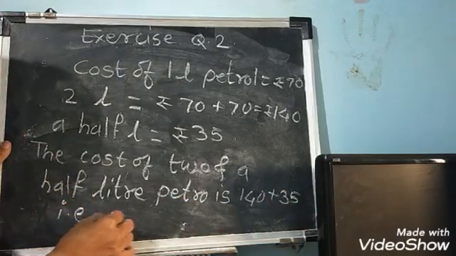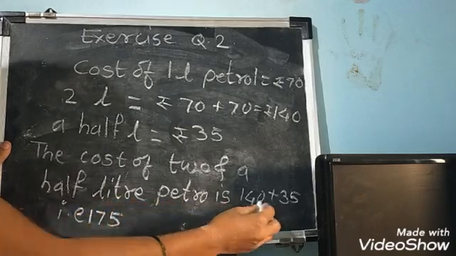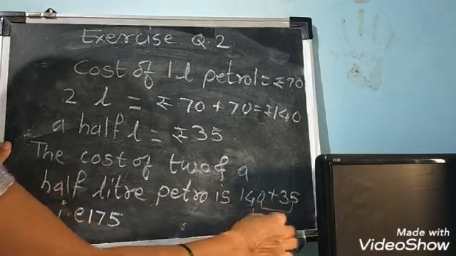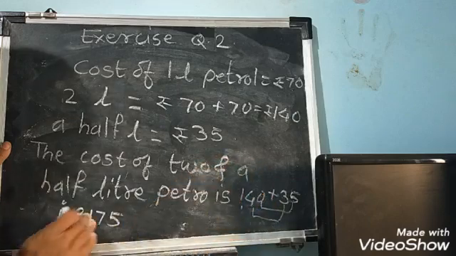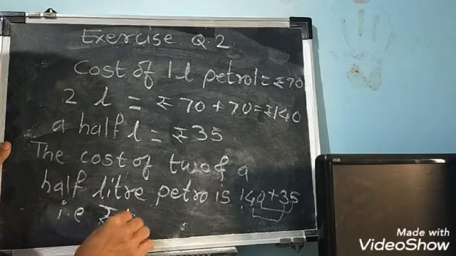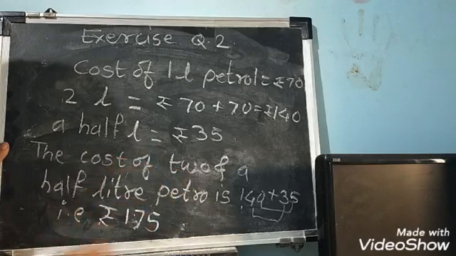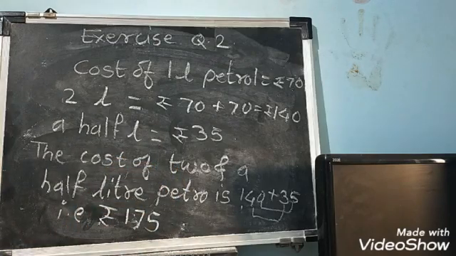Do addition, 5, 7, 1. Horizontal addition you can do. 5, 7, 1. Rupees 175. Okay, this is your answer of question 3.